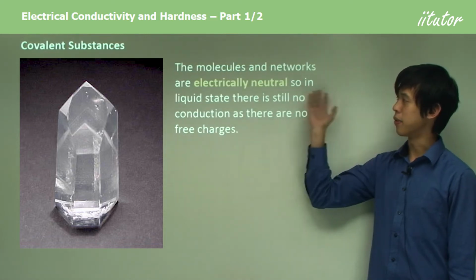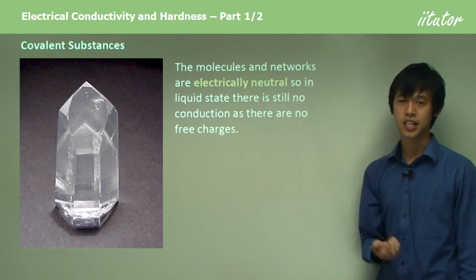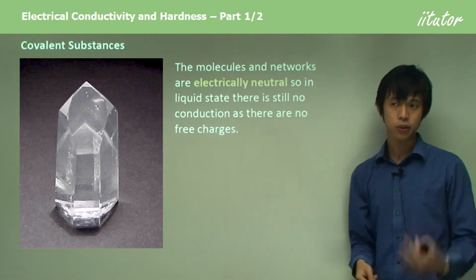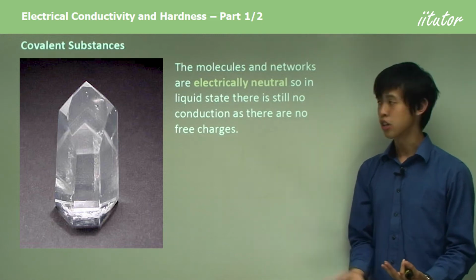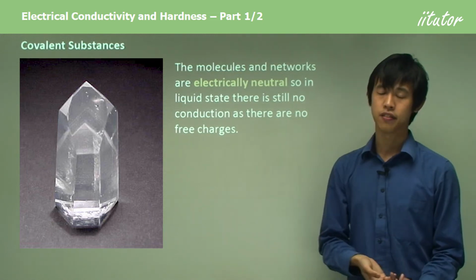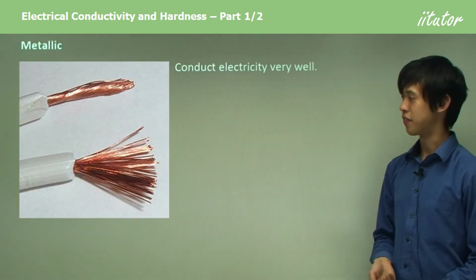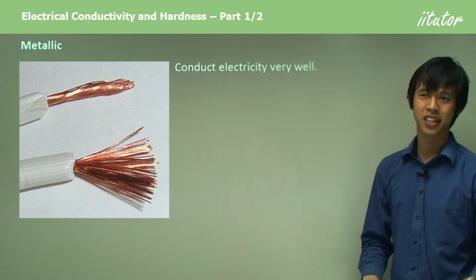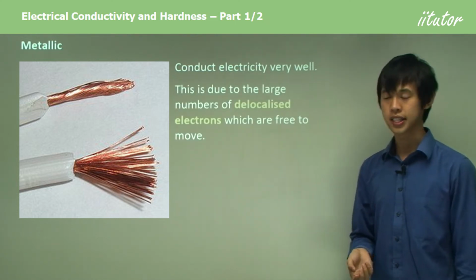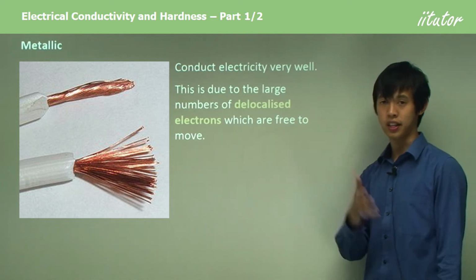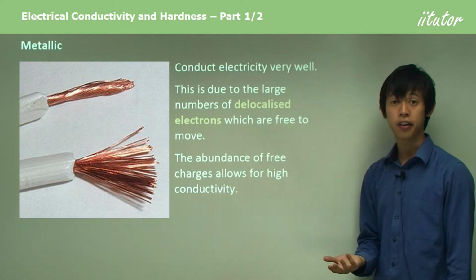The molecules and networks are generally electrically neutral, so in liquid state, there is still no conduction as there are no free charges. Even in the liquid state, everything's electrically neutral, so you can't have electrical conductivity. Metallic bonds? Obviously, metallic bonds conduct electricity very well, otherwise we wouldn't use metals in our wires. And the reason is because of the large number of delocalized electrons, which are free to move throughout the lattice of the metal. The abundance of free charges allows for a high conductivity.